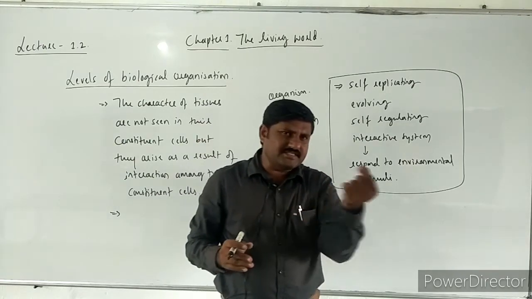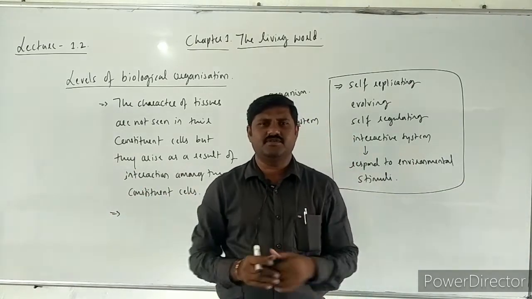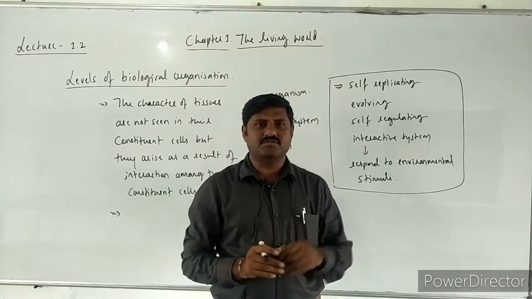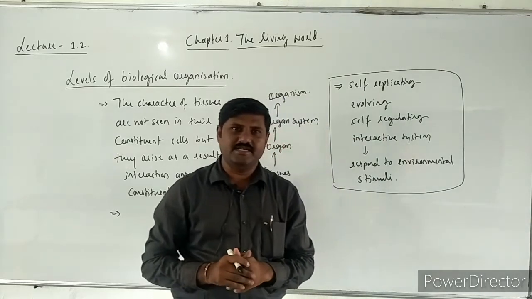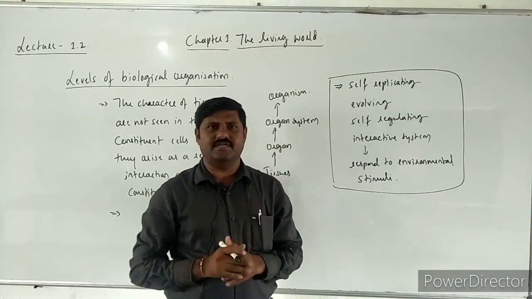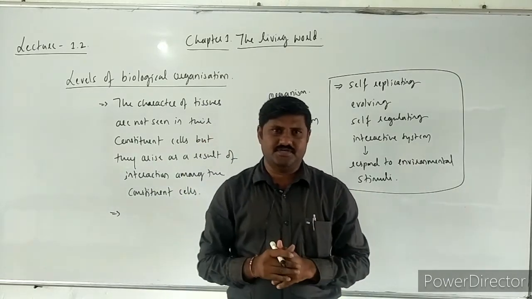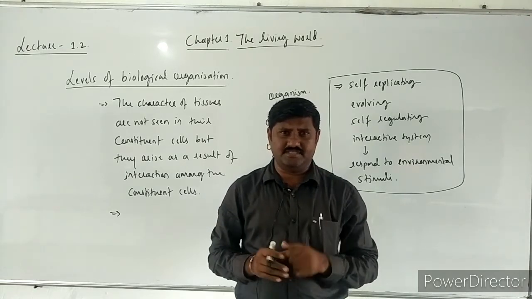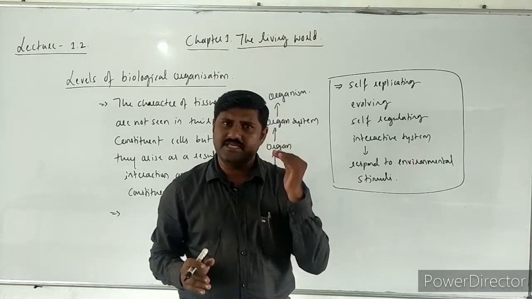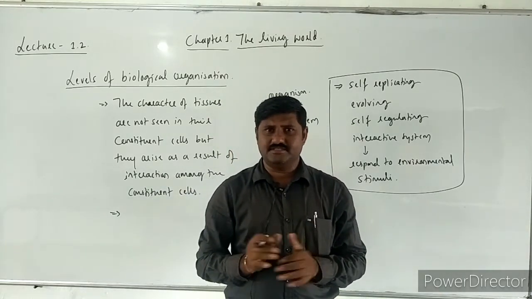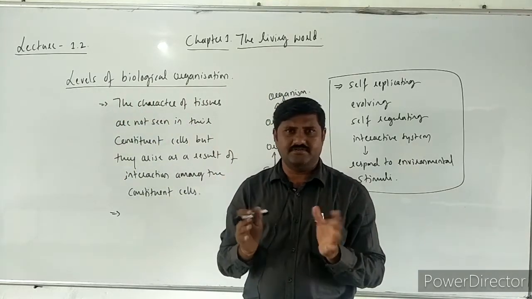Means little bit changes are there in the genetic material of every species which lived on this earth, which are living on this earth, which will be living on this earth, right? So they are sharing the same genetic material, and they are interlinked among themselves, and little bit changes in the genetic material of all the organisms on this earth is usually seen over here, right? This is how different levels of biological organization that we come across.